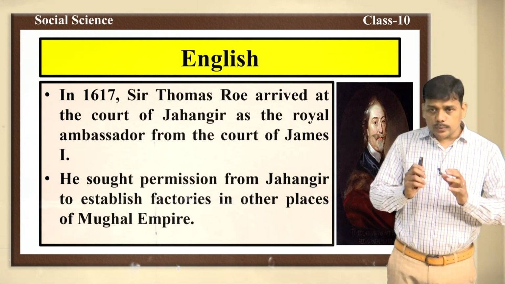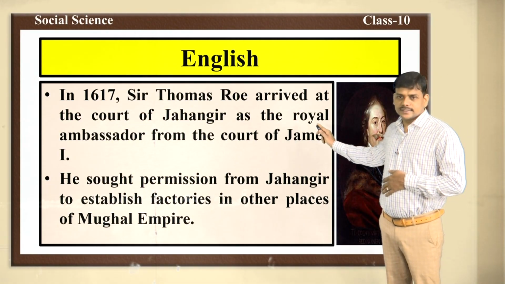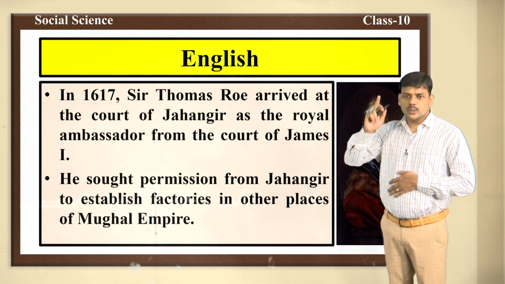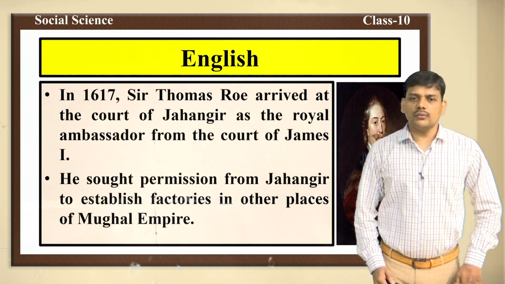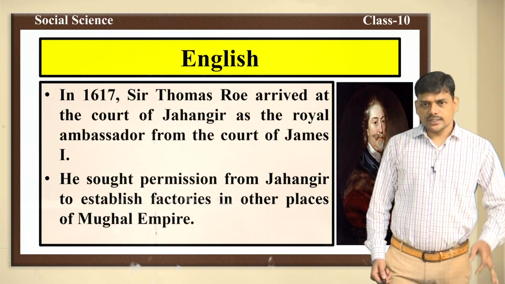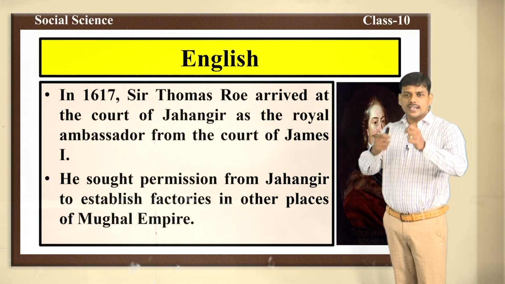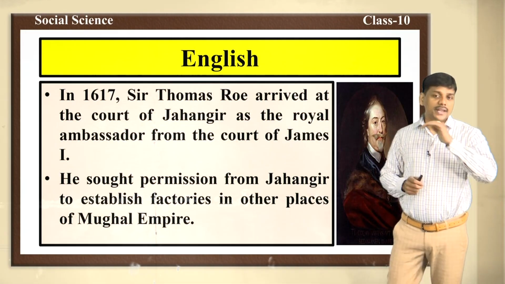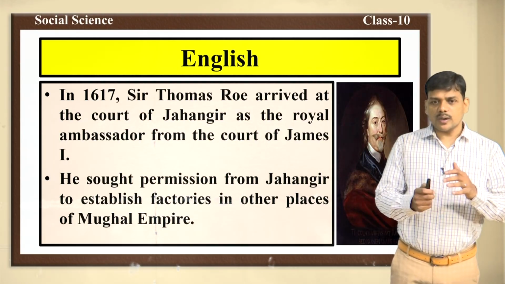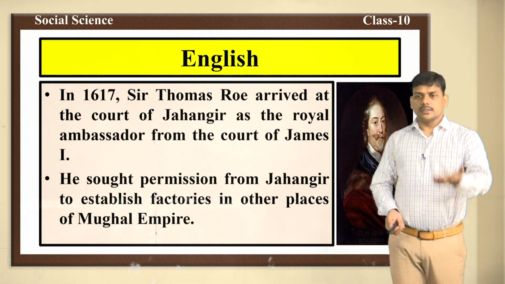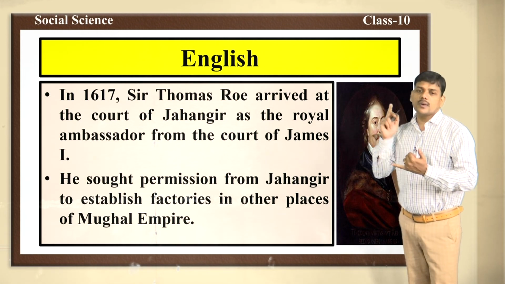In the year 1617, Sir Thomas Roe arrived at the court of Jahangir as the royal ambassador from the court of James I. Who was Sir Thomas Roe? He was the royal ambassador from the court of James I. He sought permission from Jahangir to establish factories in other places of the Mughal Empire.